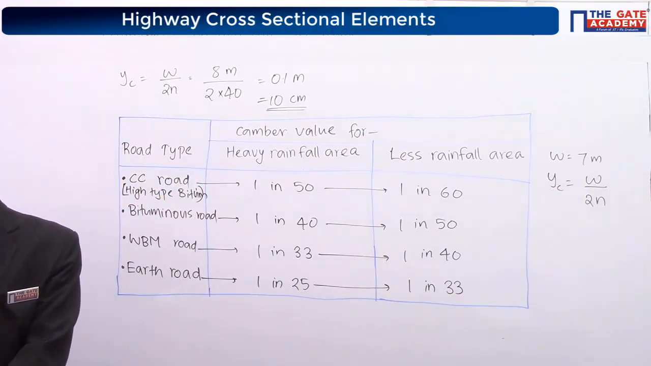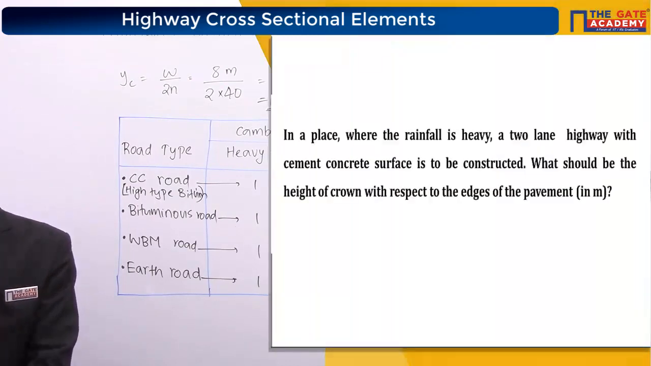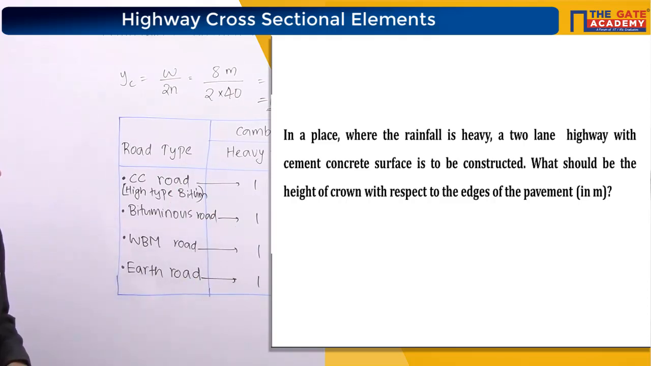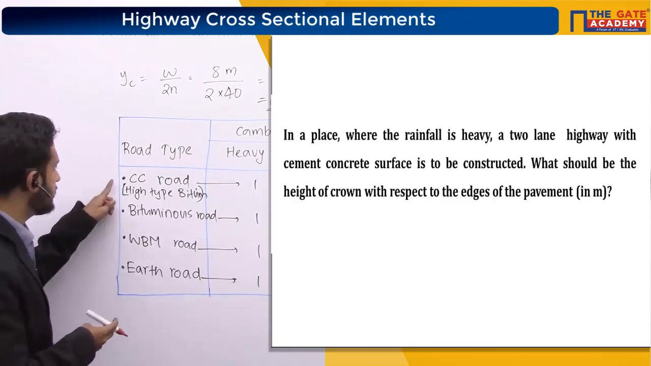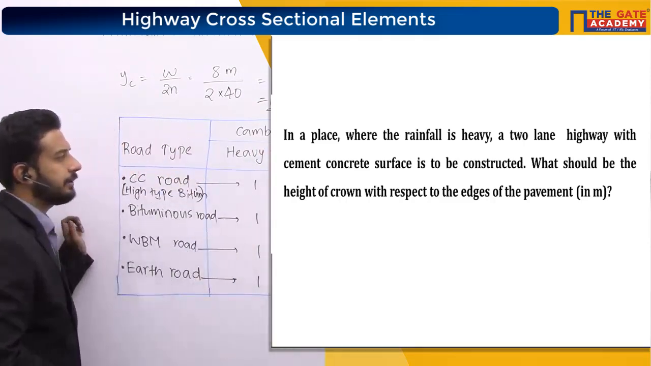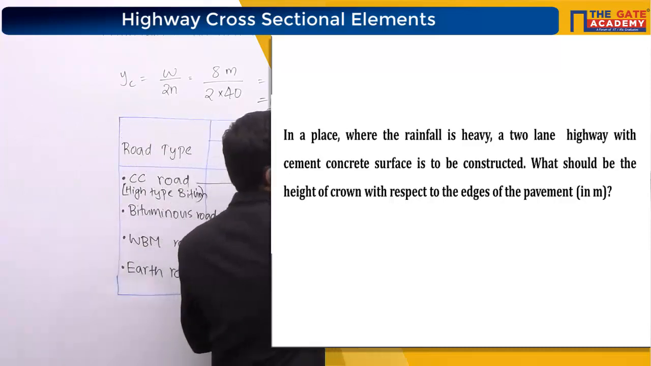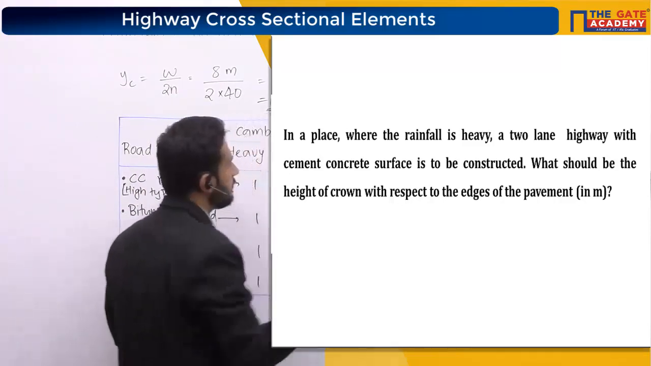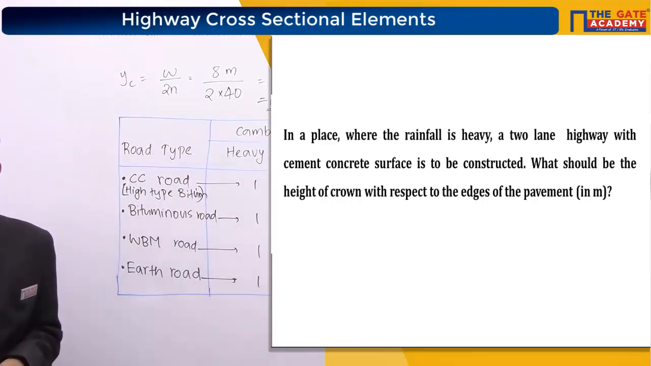Then solve it. Now what they are telling: in a place where the rainfall is heavy, which means it's the first column, the cement concrete road is to be constructed, which means the first one, heavy rainfall, 1 in n value. Camber means how are we representing? 1 in n. So the n value is 50 here, correct?